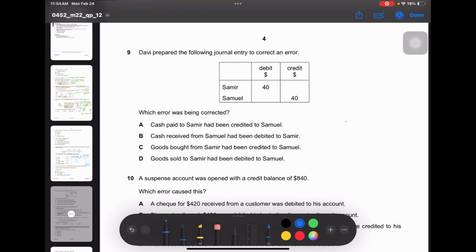Goods sold to Samir had been debited to Samuel. So in this case, the entry that should have been made is Samir account debit and sales account credit. But what have they done? Goods sold to Samir had been debited to Samuel. So in this case, you have to debit Samir's account and credit Samuel's account to cancel the entry. So the right answer is B.